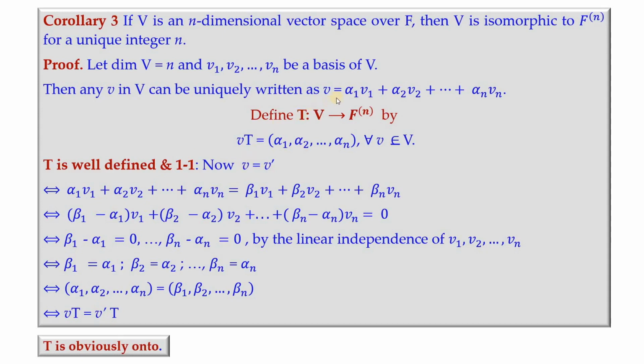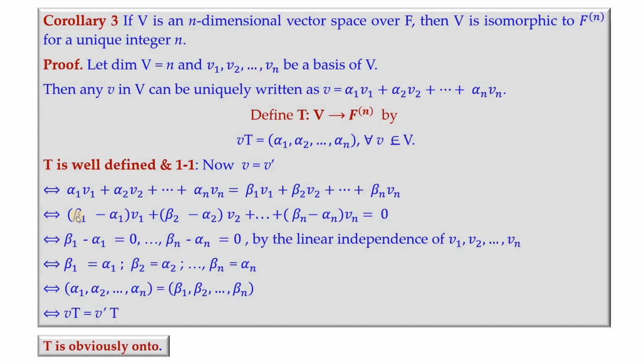So this V can be written as alpha 1 V1 plus and so on alpha n Vn, and V prime is written as beta 1 V1 and so on, say beta n Vn. Now we will bring everything together to one side, collecting the terms containing V1, V2 and so on, and this is what we have. But V1 etc. Vn are linearly independent because they form a basis already.